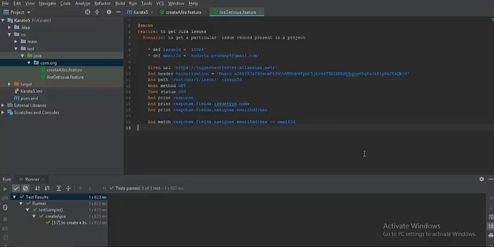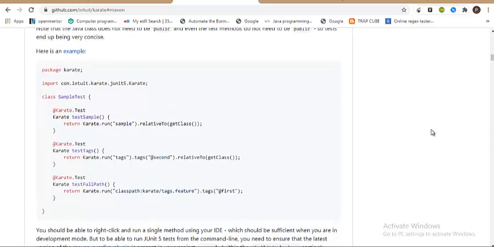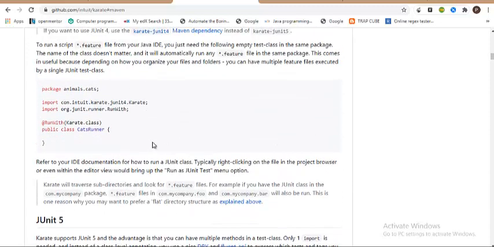If you look at the Karate JUnit 4 class, let me quickly go to the documentation. If you go to their class, which is JUnit 4, you will see there is only one method written. The execution is fully controlled by the annotations, and you need not have a method. There are a couple of annotations.